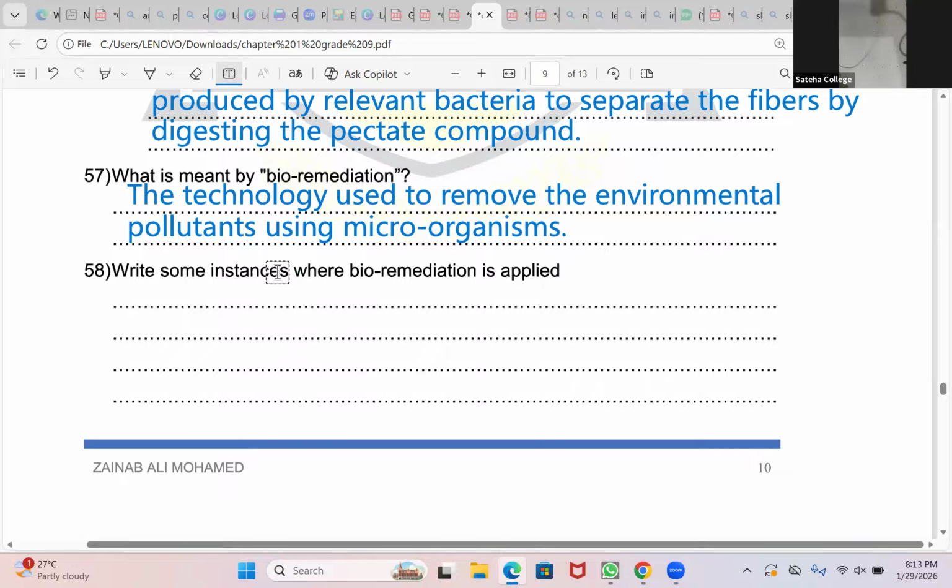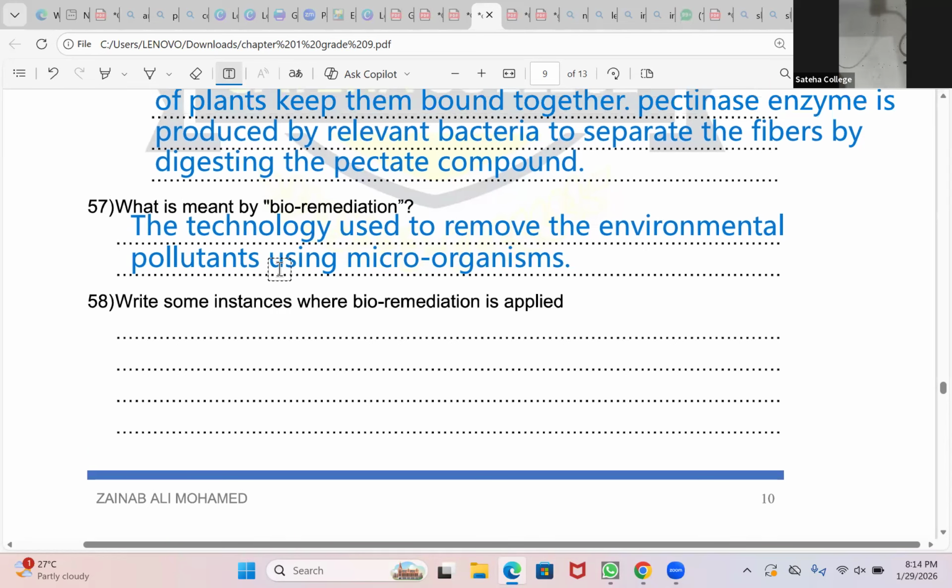Finished, right? So write down all 4 applications, all 4 instances where bioremediation is used. One is to remove organic waste matter in polluted water. Next, oil in the ocean. Then heavy metals. Third, plastic. Keep these in your mind: one is about plastic, one is about oil, one is about heavy metals, and one is about organic waste matter in polluted water.